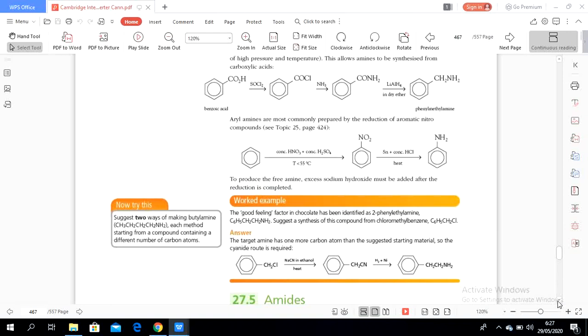Okay, so right now, today, we are going to learn about the reactions of amines, how to form amines. To form amines, there are two methods. First, using halogenoalkanes, or second, using amides.